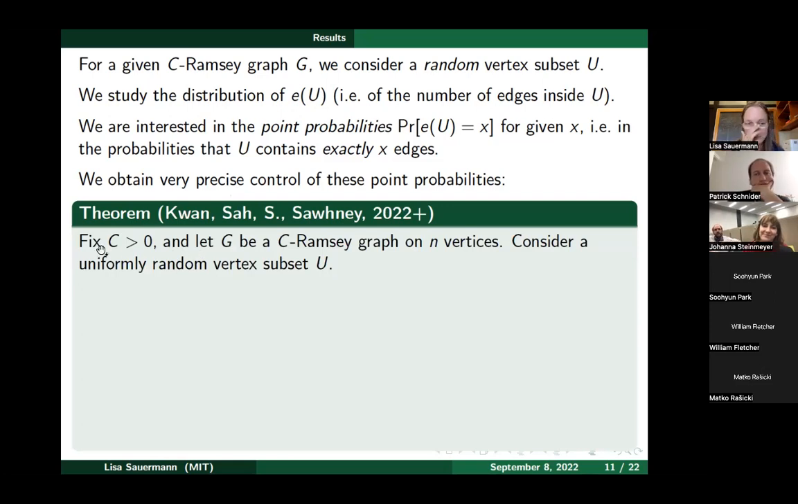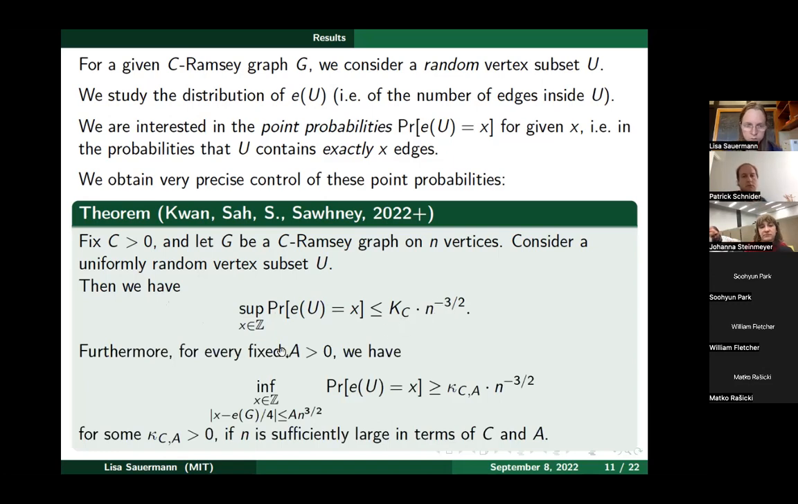The statement's a bit technical, but basically the upshot is that we have very good control of how large these point probabilities are. So we have some fixed constant C, and G is a C-Ramsey graph on n vertices. We consider a uniformly random vertex subset U, a random subset containing every vertex with probability a half. And so what we then prove is that for every X, the probability of E of U attaining exactly X is at most a constant depending on C times n to the minus 3/2.